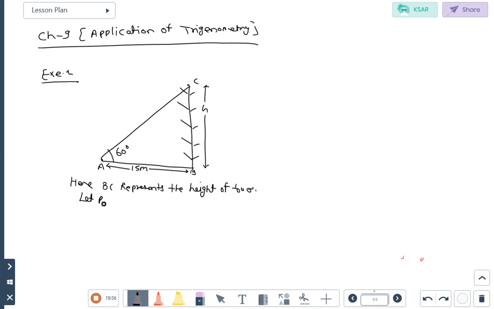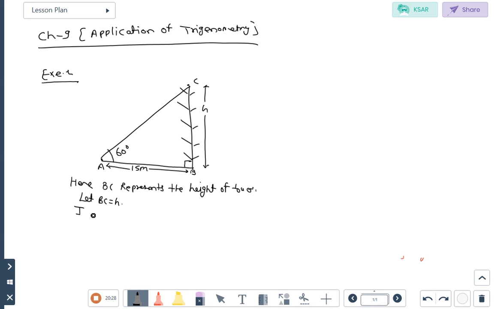So let BC be equal to h. Now triangle ABC is a right angle triangle or not? Right angle triangle. And we know that for an acute angle, the just opposite side is the perpendicular, and the base value is given to you. So which trigonometric ratio, students, will we use here, which will give us the relation between the perpendicular and base?